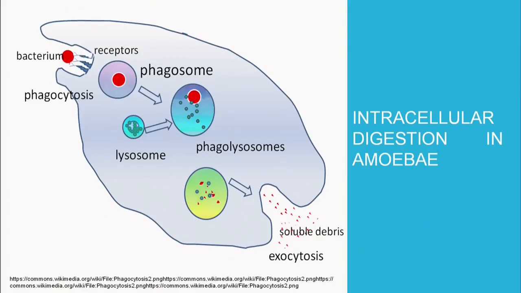All the nutrients which are required will be taken up by the cell, and the waste is thrown out as soluble debris, a process known as exocytosis, which we call egestion. So as you can see in the amoeba, all the 5 steps of digestion are taken care of by a single cell.